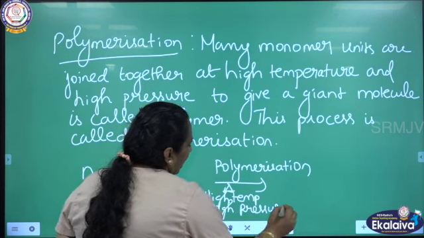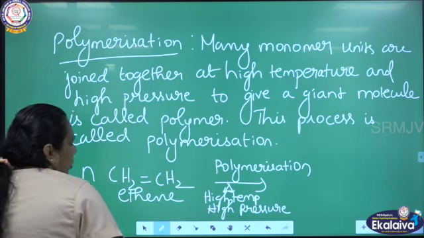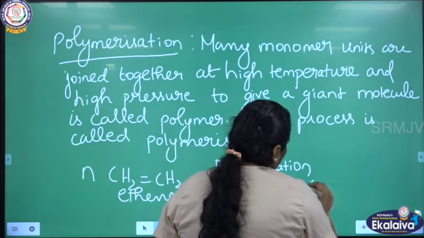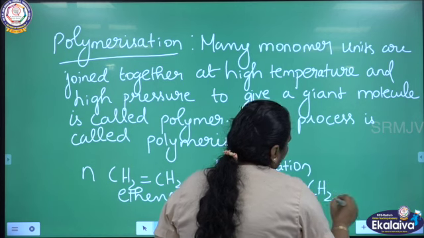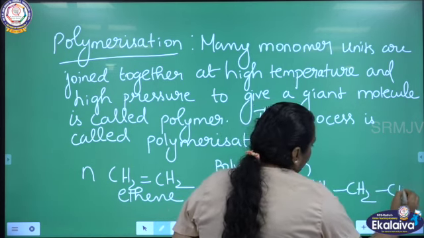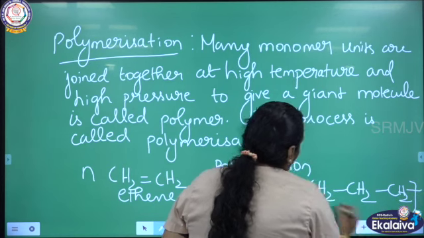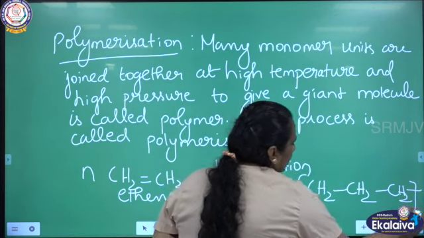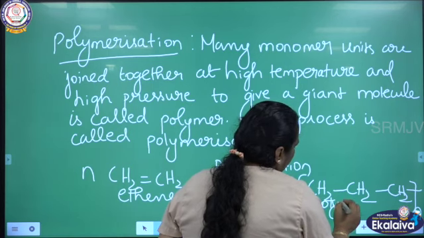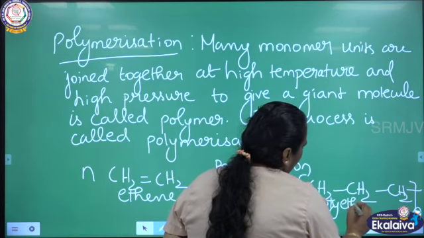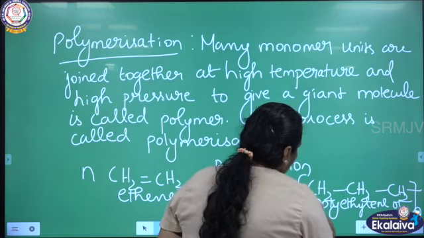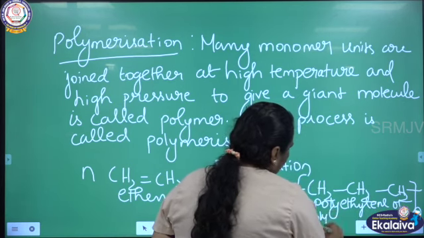What is the product I am going to get? I am going to get a linear polymer, a compound like this, polyethylene or polythene, which is a polymer.